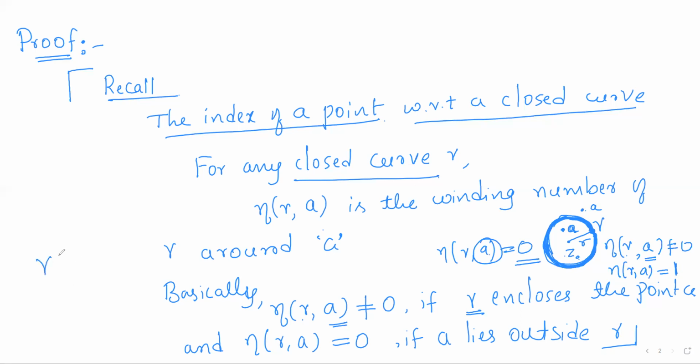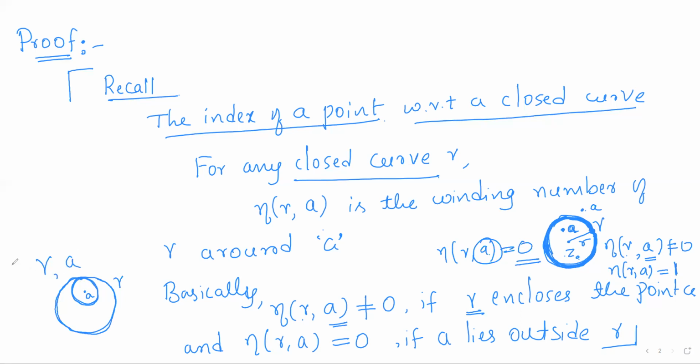For example, if I take gamma to be like this, then for any point A here, we can observe that if I start the curve from this point, it goes like this, comes here, and once again goes around with a different path. So we can say this curve, if I take this as gamma, winds around the point A 2 times.